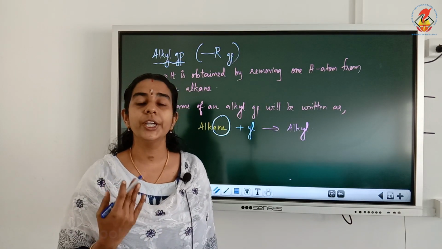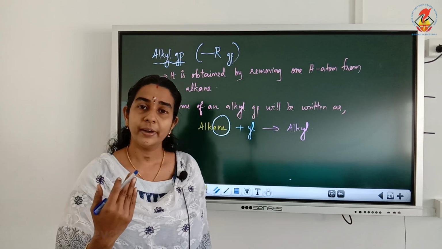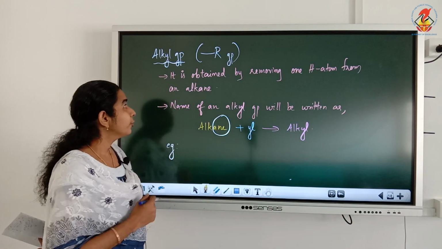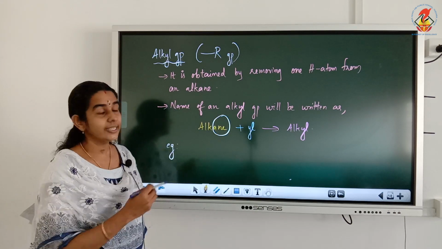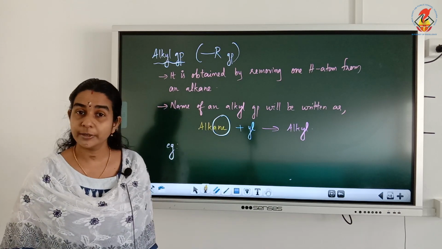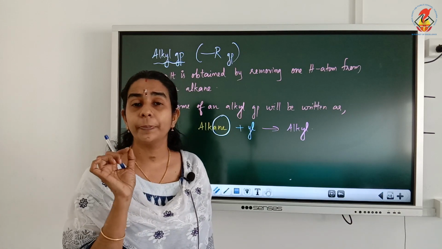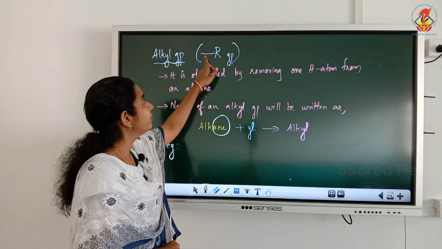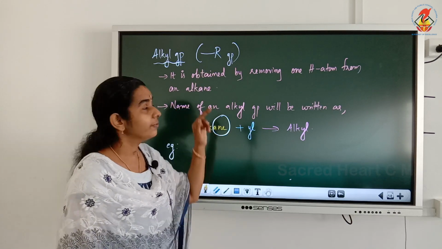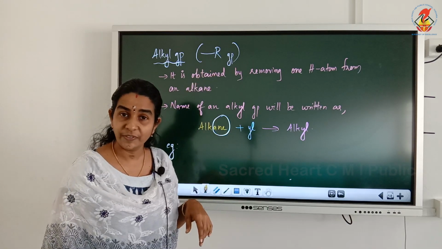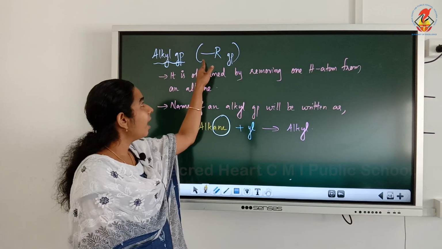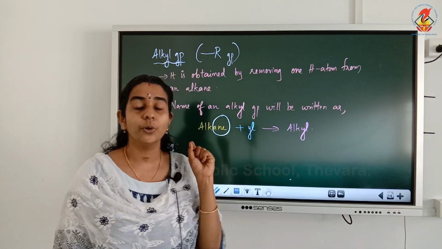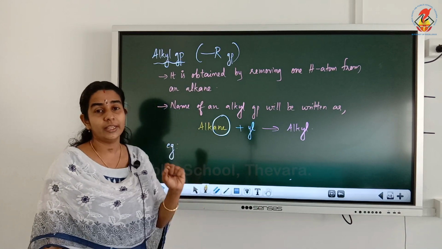Now the last term is alkyl group. This is a new term for you. What is meant by an alkyl group, or how we can get an alkyl group? Alkyl groups are generally represented as R group. Capital R group, and the way of writing R, we have to write with a free valency. This dash is called free valency. So all the groups we have to write with a free valency.